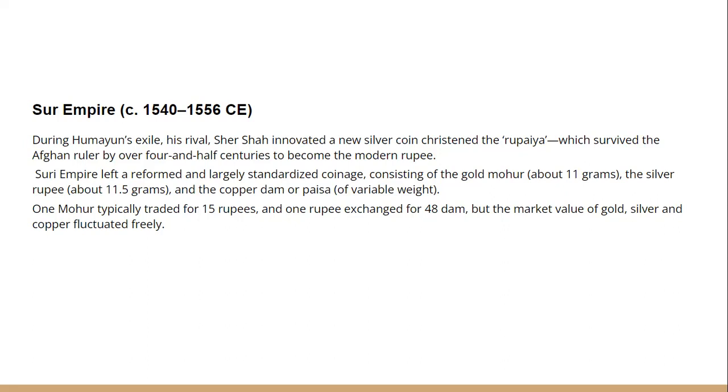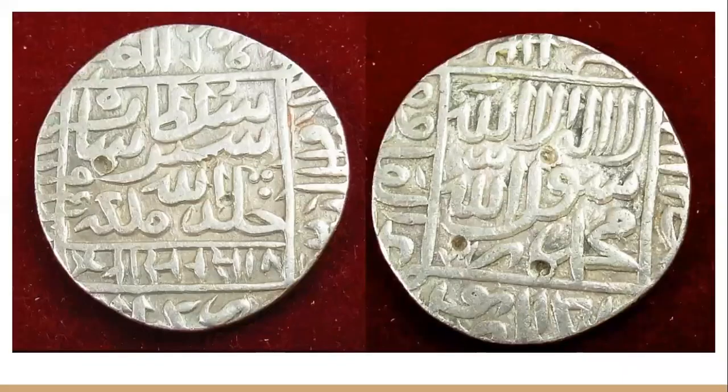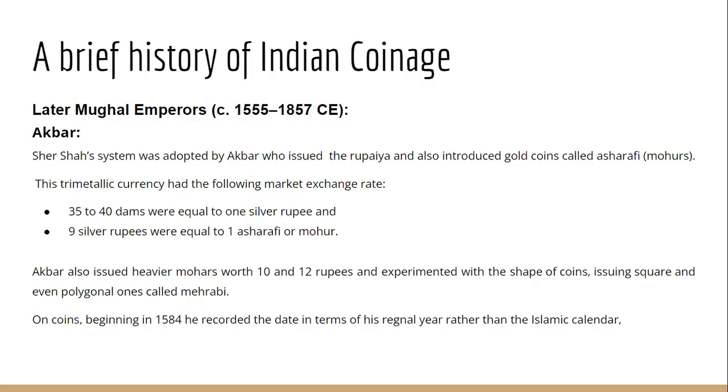And ये जो coins थे, इनका जो value था, it was based on the market value of gold, silver, and copper. So it fluctuated freely. So this is very important. 3 coins of Sher Shah Suri, that is gold mohur, silver rupee, and copper dam. So this is the gold mohur. This is the silver rupiah of Sher Shah Suri, which later on became the modern day rupee.